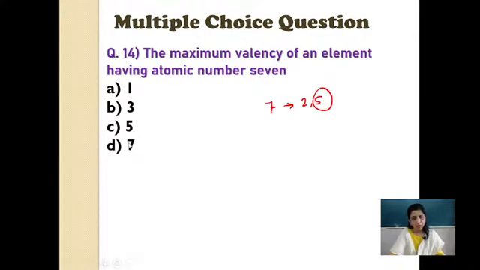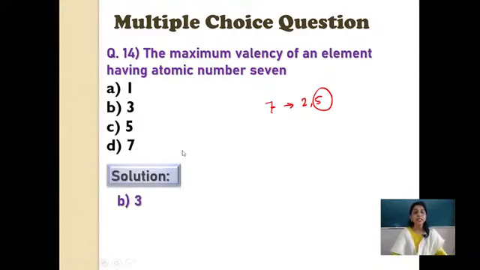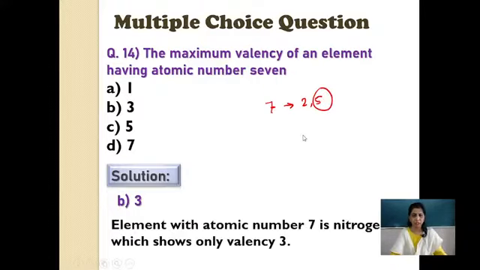So elimination round ho gaya. When an application question comes, try to eliminate the answers which are not nearby. 50-50 karna hota hai yahan pe. So B and C, with 3 and 5. Okay, so the solution is 3 because the valence electrons are 5. This particular element will try to gain 3 electrons. The element with atomic number 7 is nitrogen, which shows only valency 3.